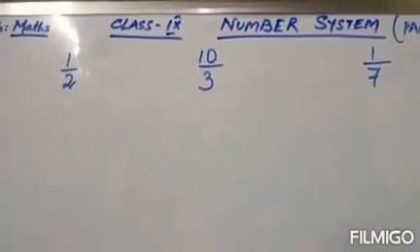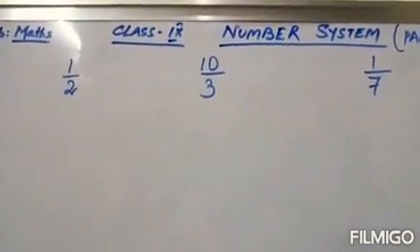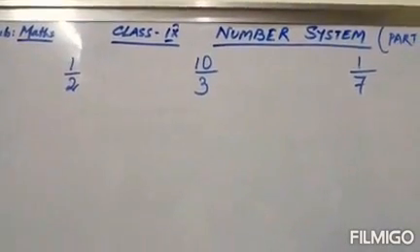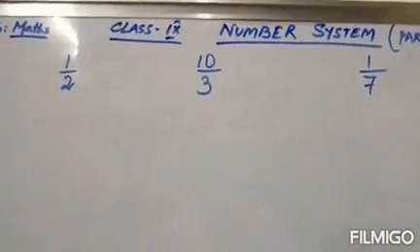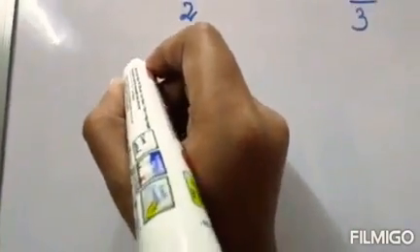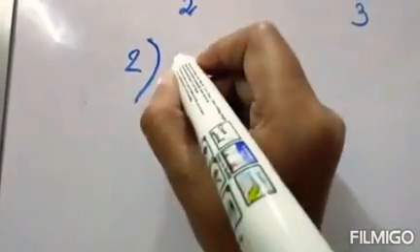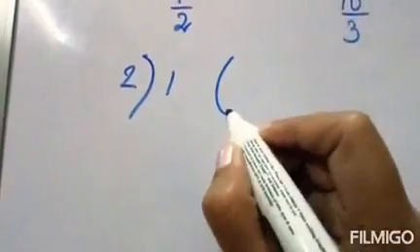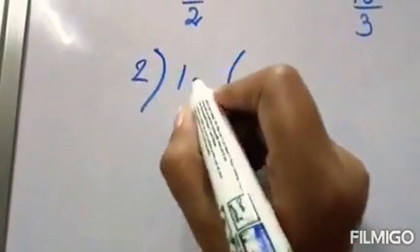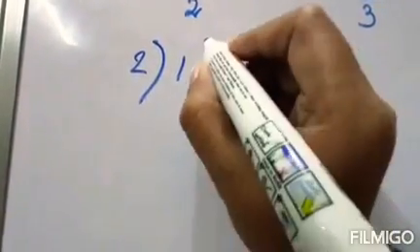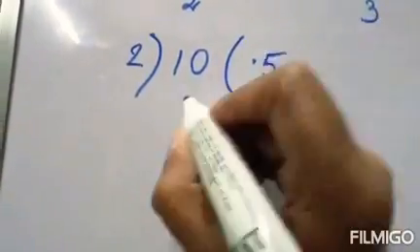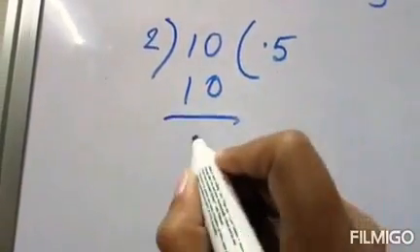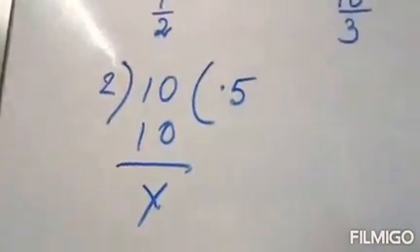Now see, if I tell you to find the value of it, or to interpret it in decimal form, how will you do that? 2, 1. Now 2 is greater than 1, so you will put a decimal point and you will get 0, 5, 10, right? Remainder is 0.